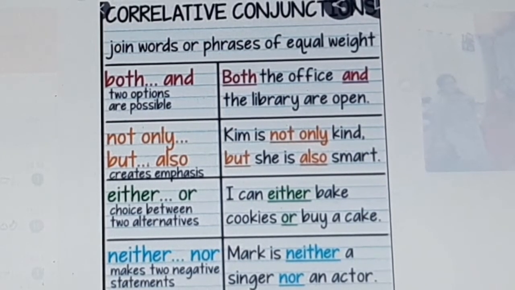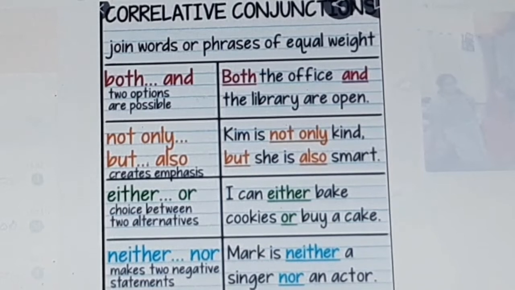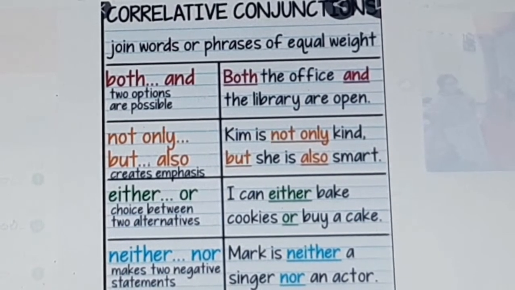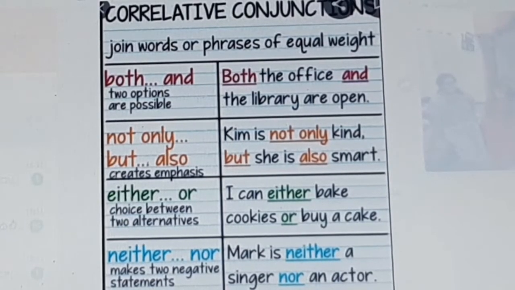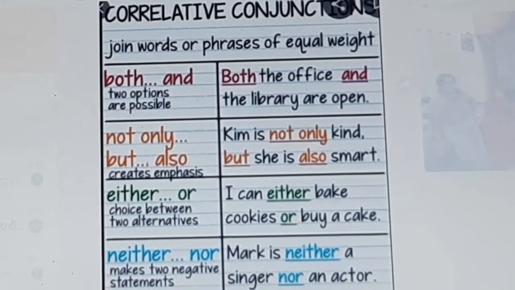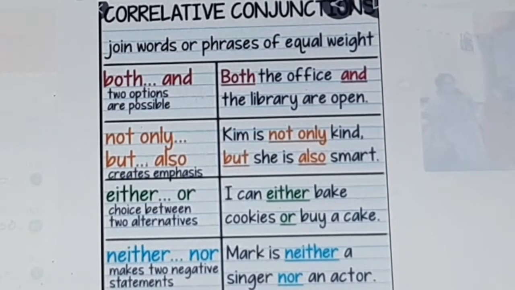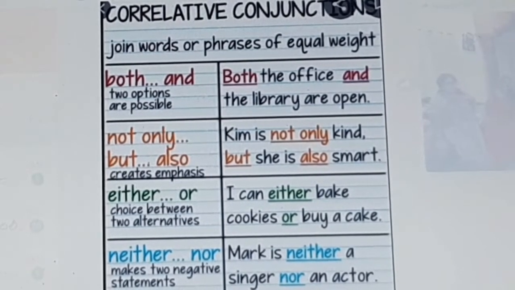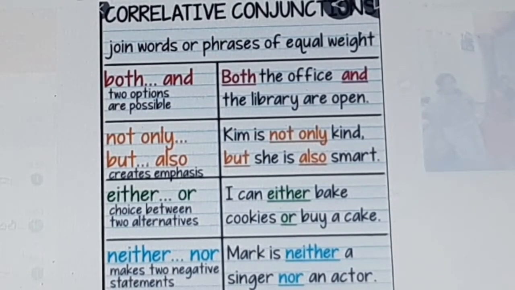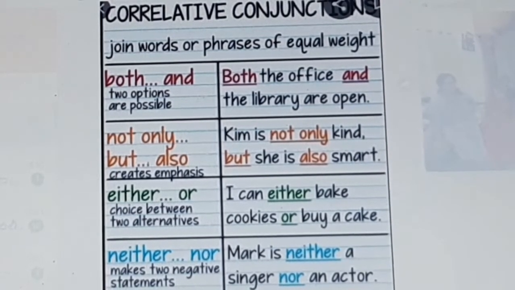Both, here is the example: both the office and the library are open. Two options: the office and the library. Both the office and the library are open. Not only but also. It creates emphasis. Kim is not only kind but she is also smart. He is kind and also smart.